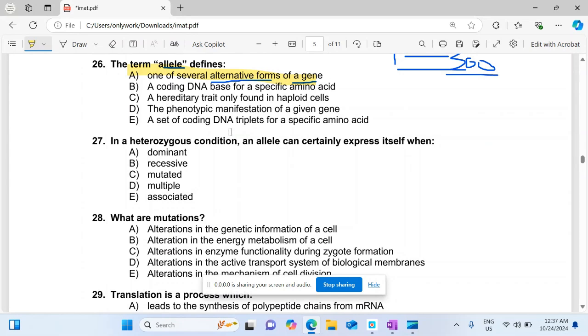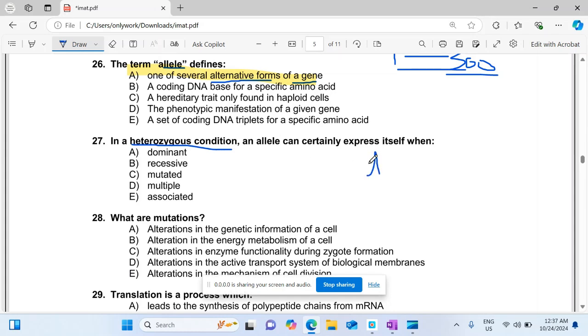In heterozygous condition, both alleles are different. And in heterozygous condition, one allele is expressed as dominant while the other is recessive.